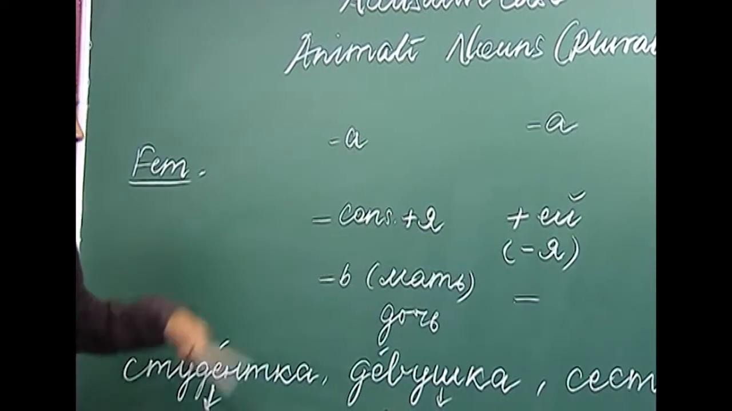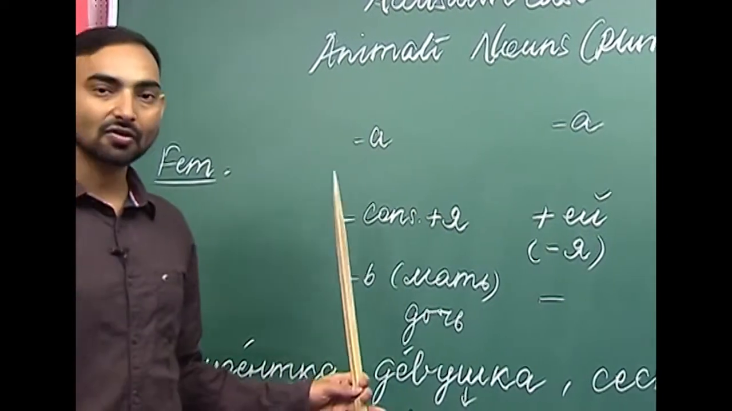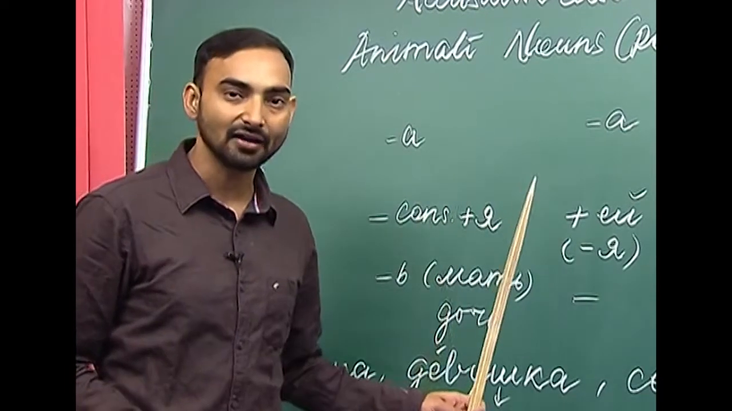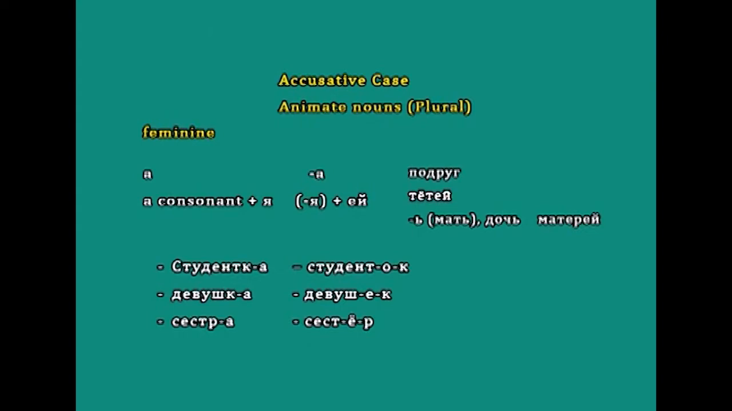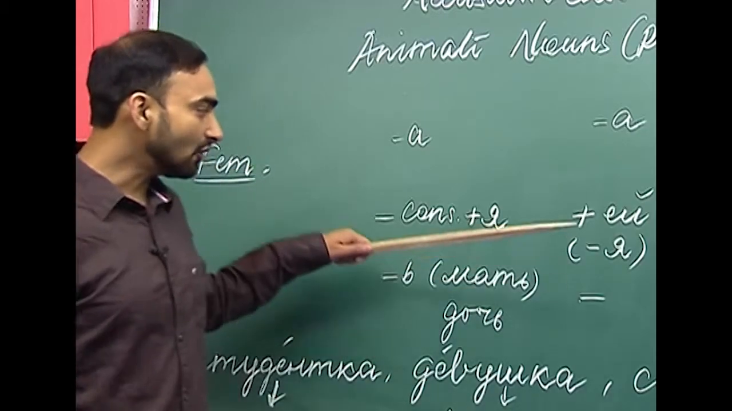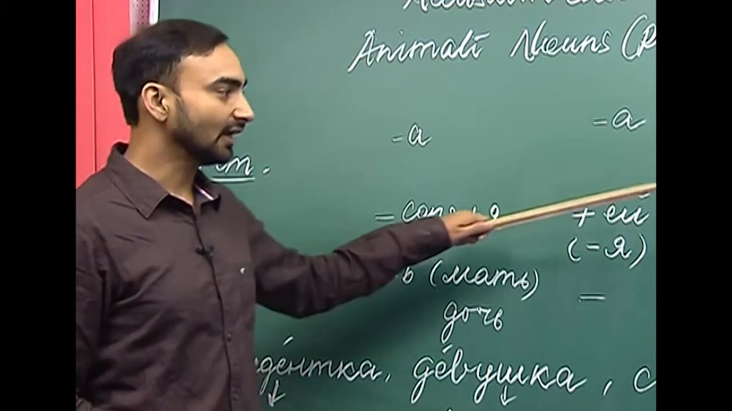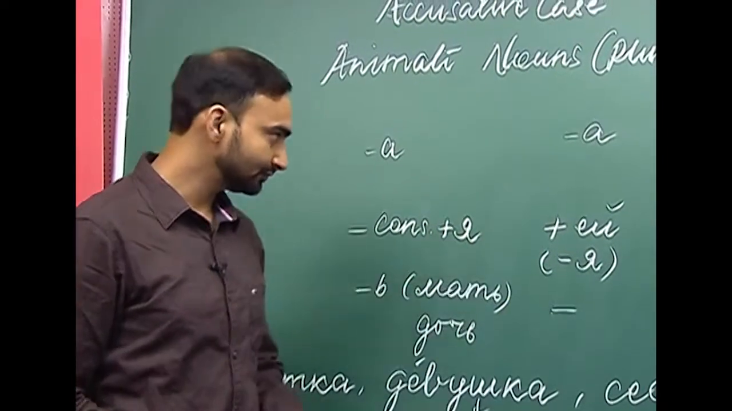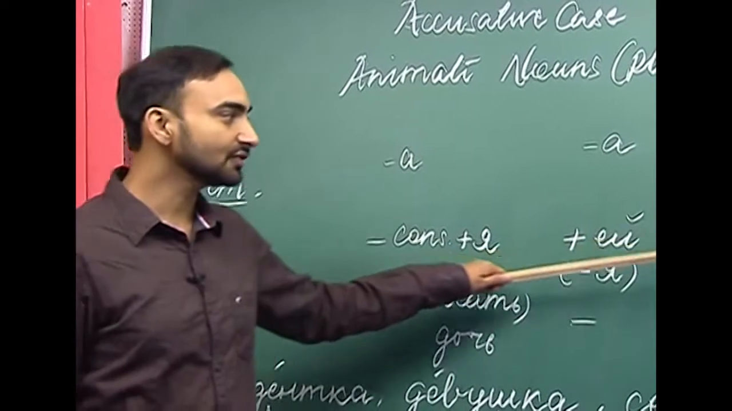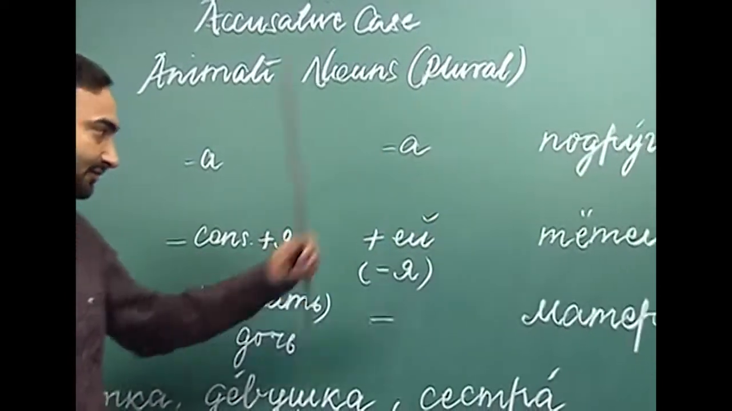The second case is when the noun ends with a consonant plus ya. For example, chochya. What is chochya? Chochya is auntie. So, how do we make changes in this noun to make it accusative case form? How are we going to use chochya in the accusative case?